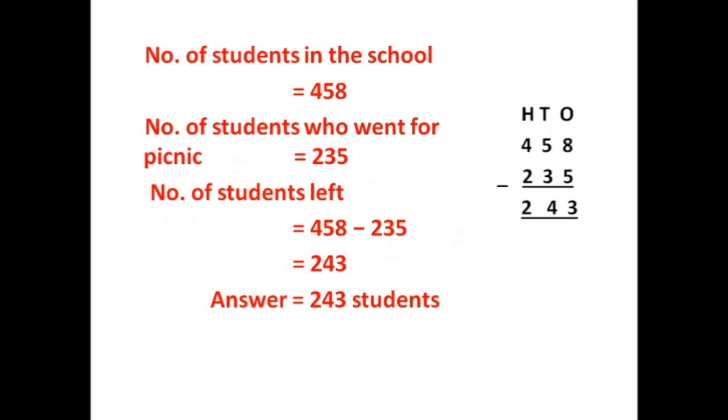Number of students in the school is equal to 458. Number of students who went for picnic is equal to 235. Number of students left is equal to 458 minus 235. When we subtract 235 from 458, we will get 243. So the answer is equal to 243 students.